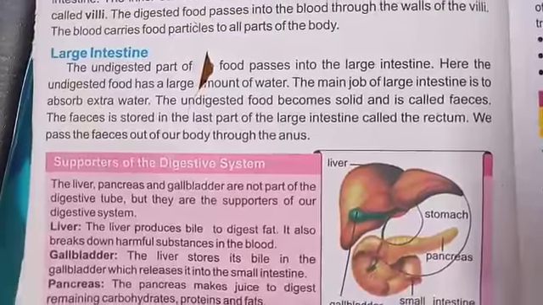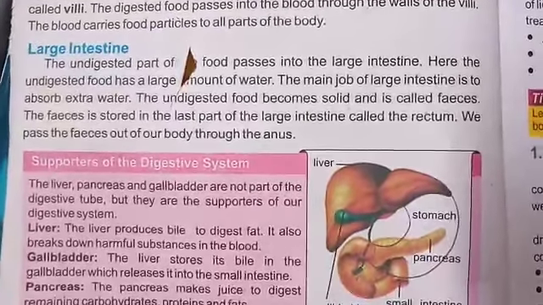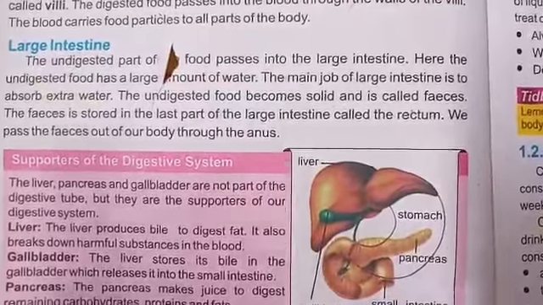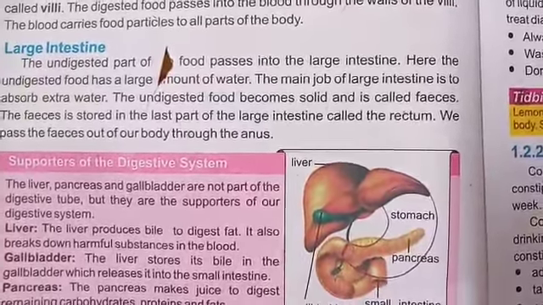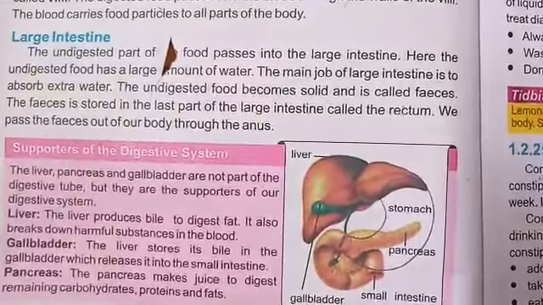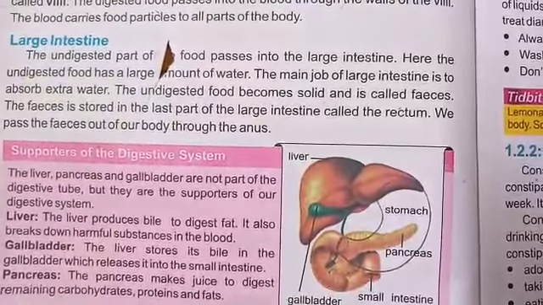Undigested food from the small intestine enters the large intestine, and then ultimately it is excreted out of the body via the anus. And the reabsorption of extra water also takes place in the large intestine as well.